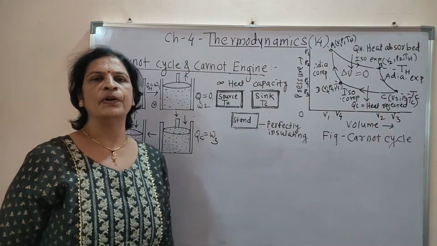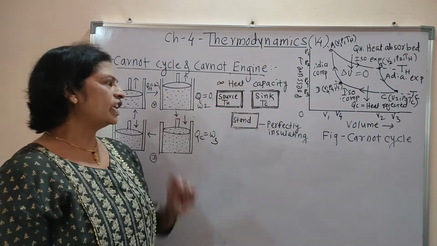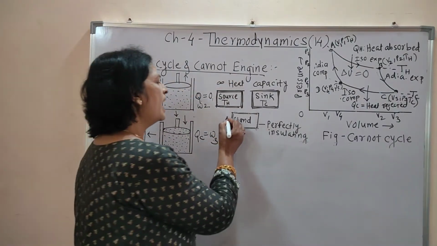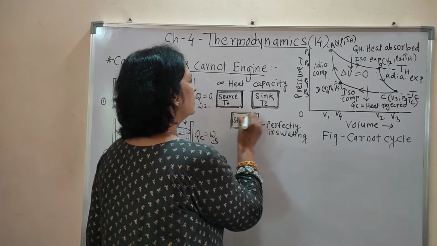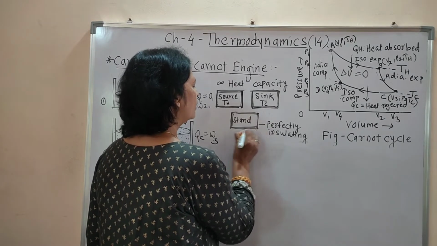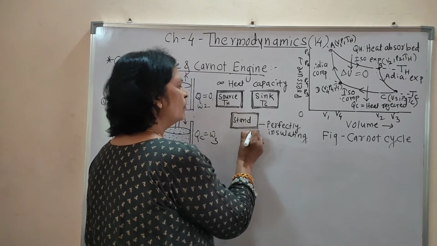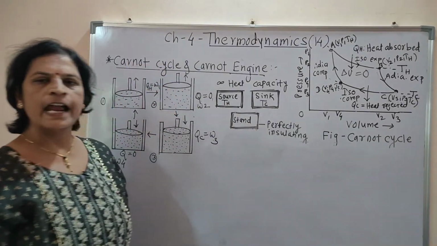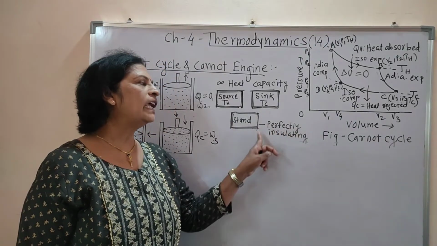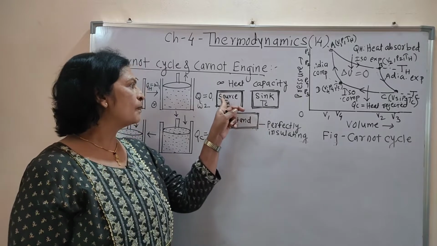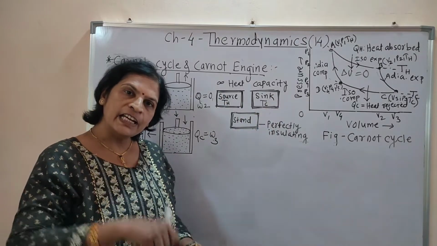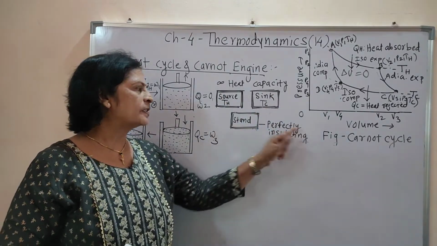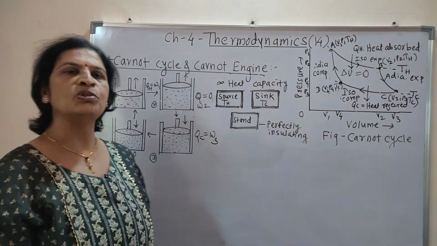Then the third component of the Carnot engine is the stand, and that is perfectly insulating. Boundary of source and sink is perfectly conducting, and boundary of stand is perfectly insulating.